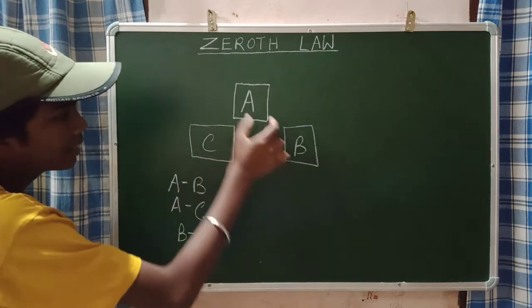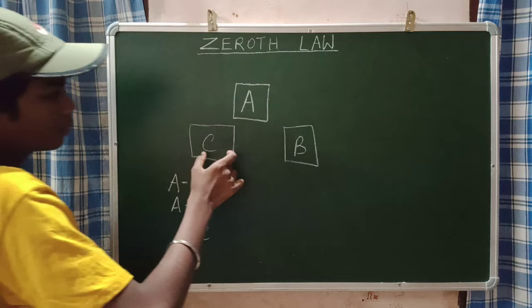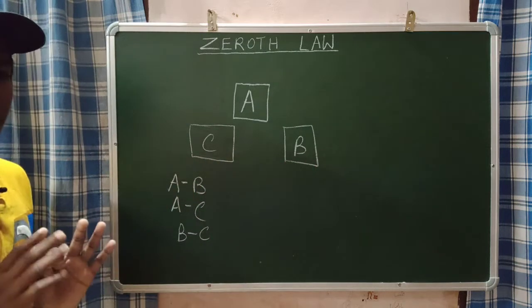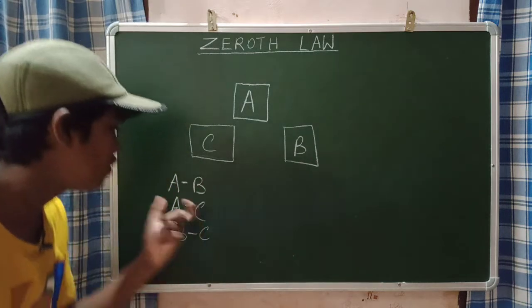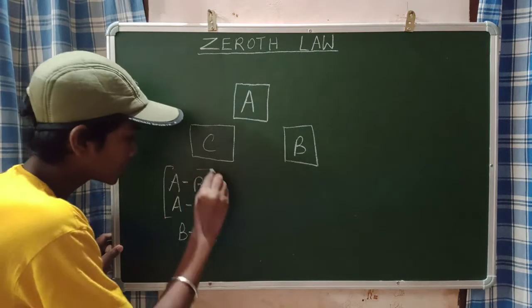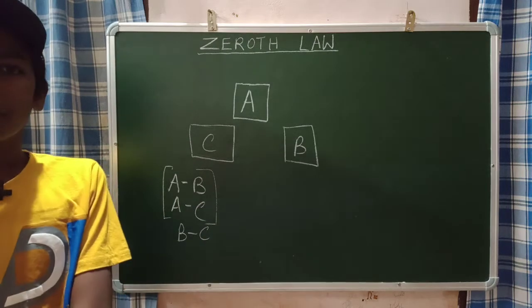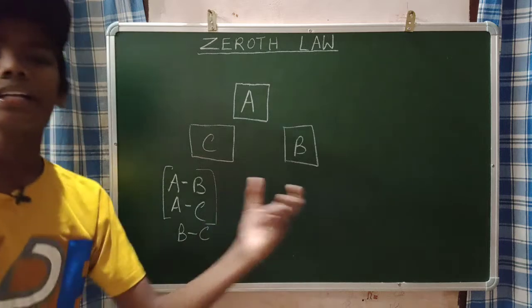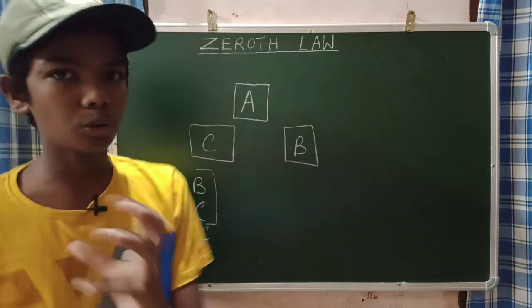So what you can conclude is, if these two conditions are fulfilled, then definitely object B and object C are in thermal equilibrium. This is what the zeroth law states.